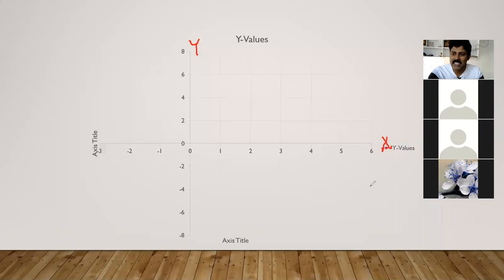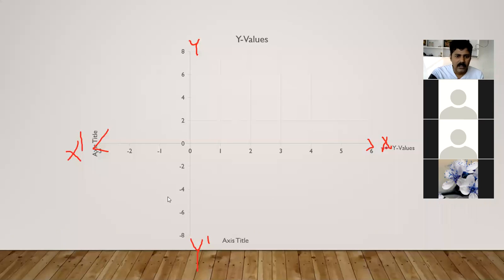Hence, I have to write this one as x-axis, x and x dash. X dash represents the negative x-axis, and y and y dash: y represents the positive y-axis, and y dash represents the negative y-axis. The scale is up to you, depending on the graph and the number of values you have. You can take either scale 1 or 2, even 5. That all depends on you.